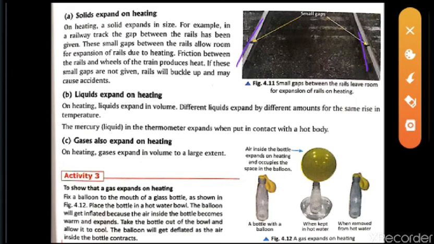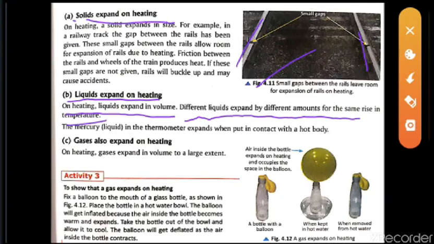The second point we have, so solid expands on heating. So this is the example. Liquid expands on heating. On heating, liquid expands in volume. Different liquids expand by different amounts for the same rise in temperature. That means the nature of that liquid will work according to the heating. Just like mercury is a different liquid, water is a different liquid, we have different liquids, so that property will differ.